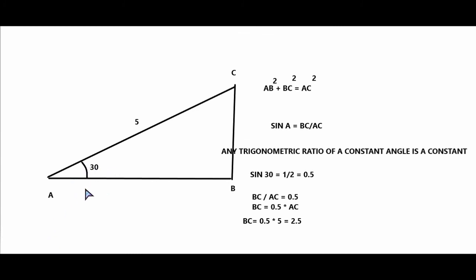Cos 30 is what? Adjacent side divided by hypotenuse. So adjacent side is AB, we do not know. Hypotenuse we know it is 5. And the value of cos 30 is equal to 0.866. So from there we can find out the value of AB.